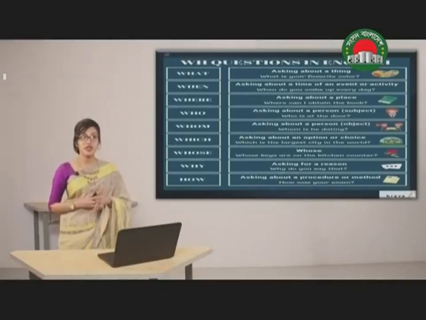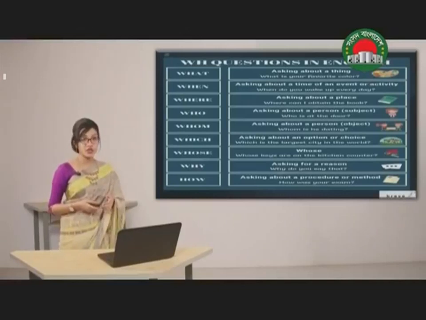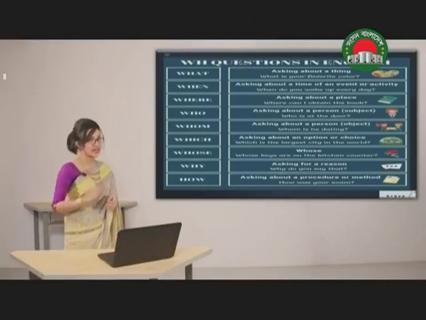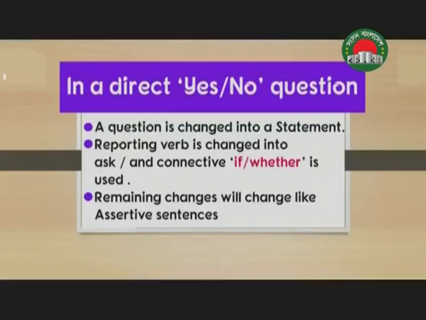Now, how can we change direct speech to indirect speech in the case of interrogative sentences? Let's have a look. In a direct yes-no question, a question is changed into a statement.